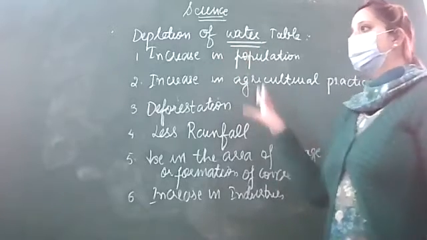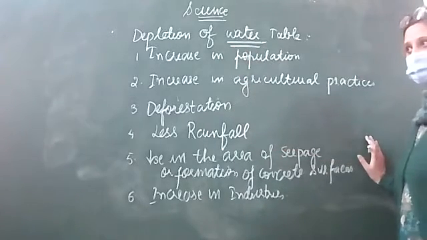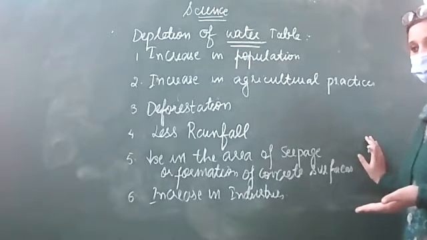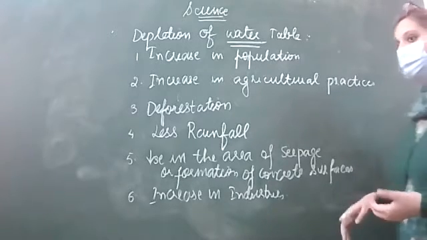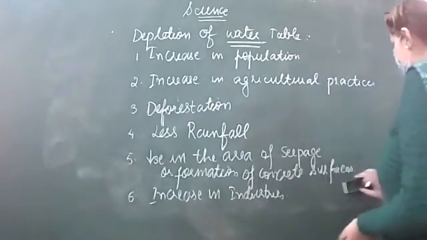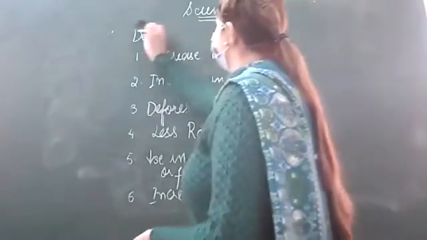Now we see that the water table is depleting day by day. So how are we going to conserve that water? What measures are we going to take to conserve our water? The first method is planting more and more trees.